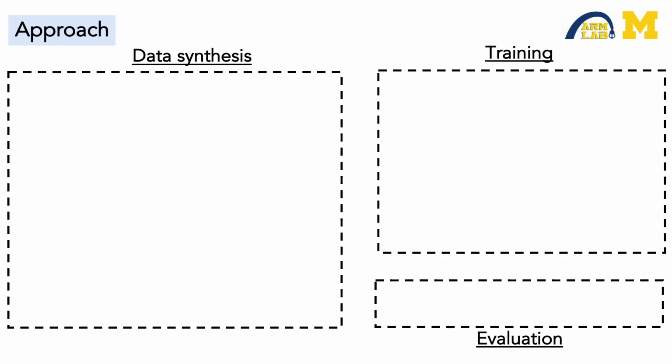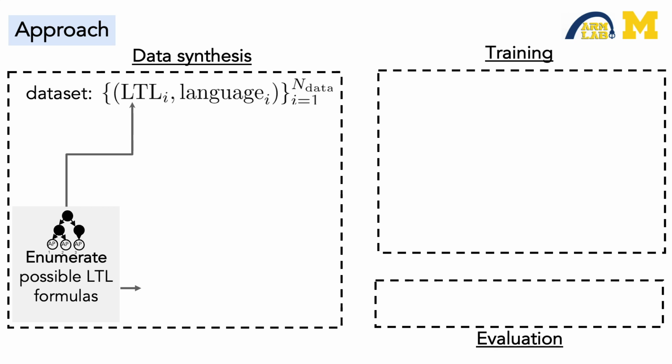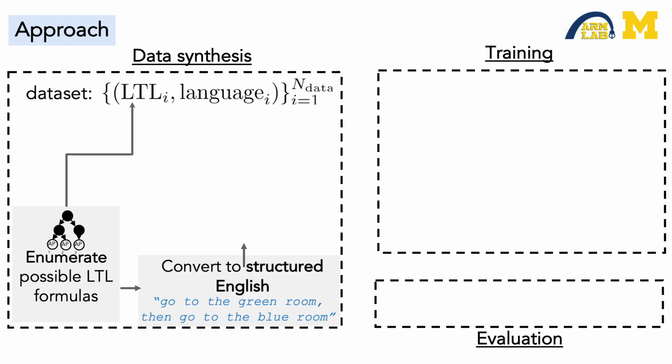Our proposed method leverages various innovations from the low-resource semantic parsing community and can be organized into 3 stages: data synthesis, training, and evaluation. For data synthesis, we aim to obtain LTL and natural language pairs to train the translator. Given the possible LTL structures and atomic propositions, we first enumerate all possible LTL formulas. Then, we convert these LTL formulas back into structured English. Depending on the complexity and quality of the dataset, this can be done either by an LTL to English translator or by a few queries to human experts.